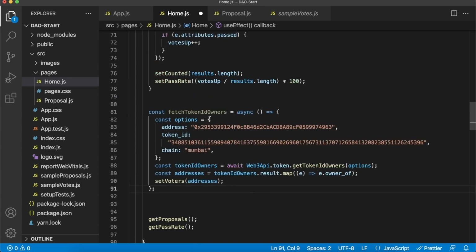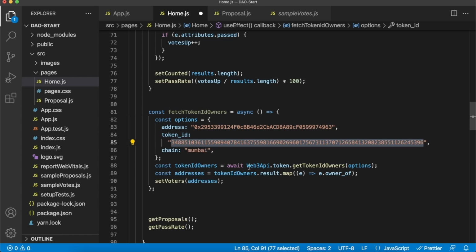So we create this function called fetchTokenIDOwners, which is again an asynchronous function, and we provide a few options. We look at the Polygon Mumbai testnet OpenSea storefront contract, and we look for the token ID with this number. This is the token ID that gives access to our DAO, also present in our smart contract. And again, we have to provide the chain we are looking at, so the Mumbai testnet chain.